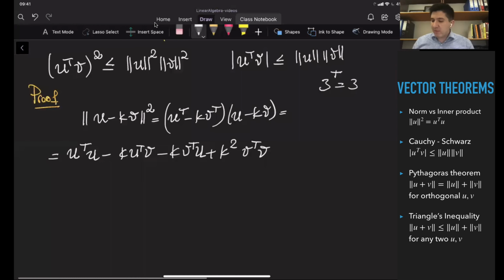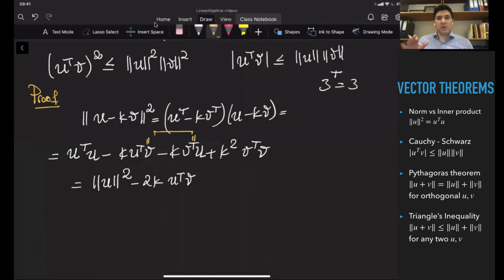Okay, so let me simplify everything out. It's going to be the norm of U squared minus 2K times U transpose V, because please note that these two multiplications are the same, so it is going to give you the same result, essentially. Plus K squared times the norm of V squared.